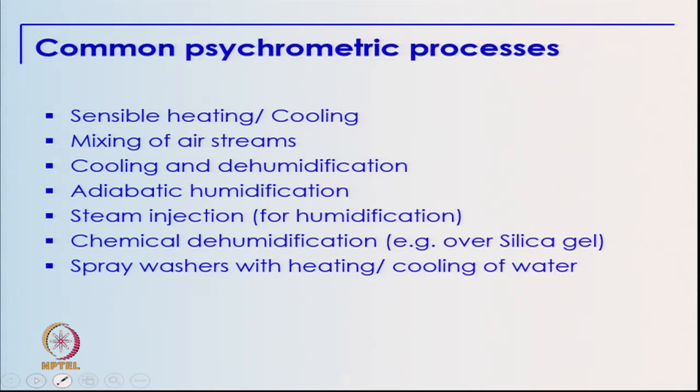So, mixing of air streams is common in an air conditioning system, and depending on the outside conditions and the loads, we may have the requirement for cooling and dehumidification, or we may have to do some heating, or we may have to increase the moisture of air, for which we may be doing steam injection, or we may be using adiabatic humidification. In some cases, we are also interested in chemical dehumidification of air, where we use materials which are called desiccants for the purpose of dehumidification of air. And sometimes in air conditioning, we take the help of air washers. By controlling the temperature of water, we obtain different psychrometric processes as per the requirement.